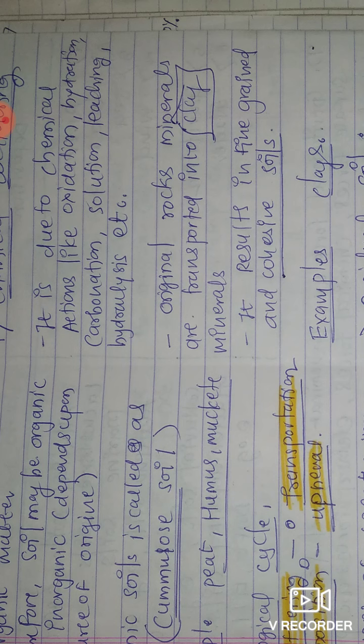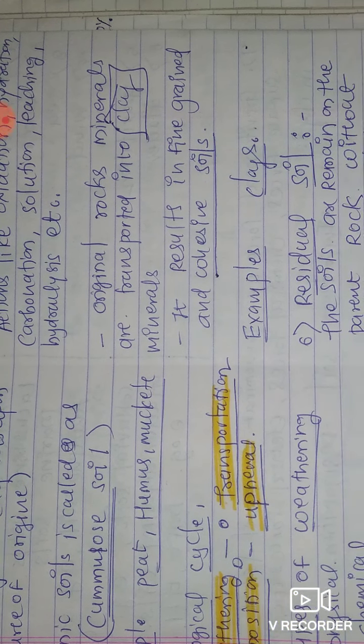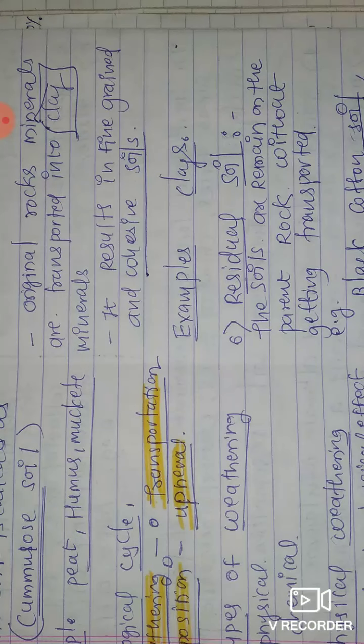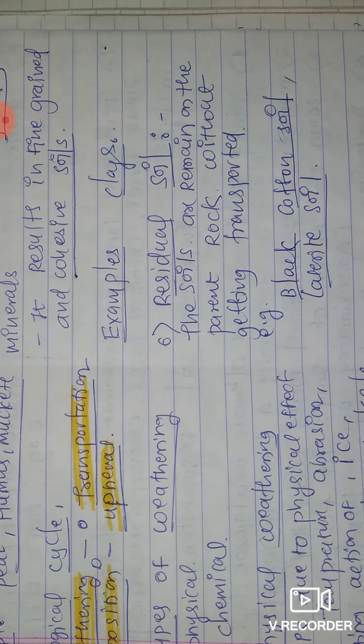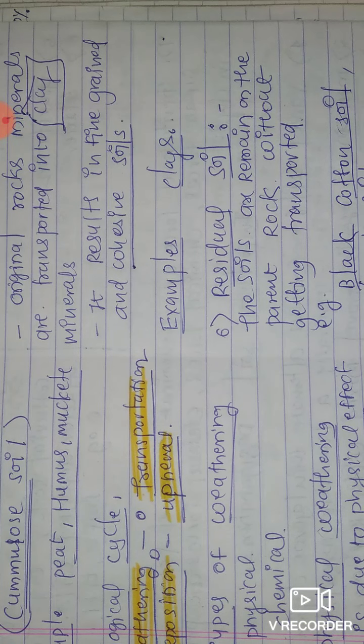Original rock minerals are transformed into clay minerals. By weathering, the original rock is converted into clay mineral. Then some chemical weathering acts on it and forms the fine material that is known as clay or soil. The organic material itself becomes silt or clay. That is another part. Original rock results in fine-grained soil. Examples of clay: there are various examples of clay. Residual soil.